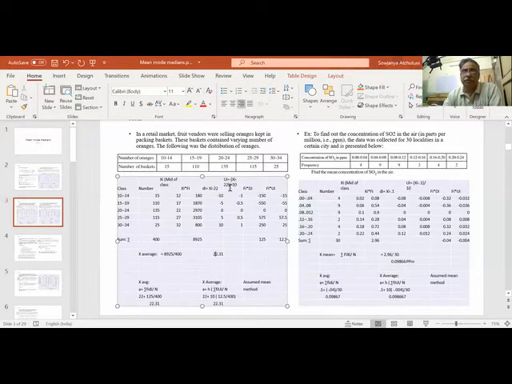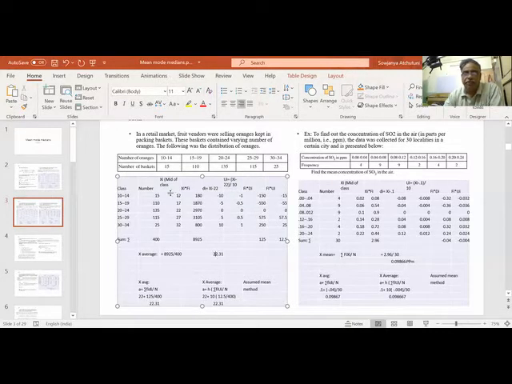This is what Ui is. Now I find out fi ui. What is fi? F is fixed. For all these cases f is fixed. So I am only changing either xi or di or ui. Here I am taking average as 22 because this is a center figure. Why am I taking 22 here? Xi minus 22, because 22 is the center figure, so that I will distribute my range between minus 1 to plus 1.